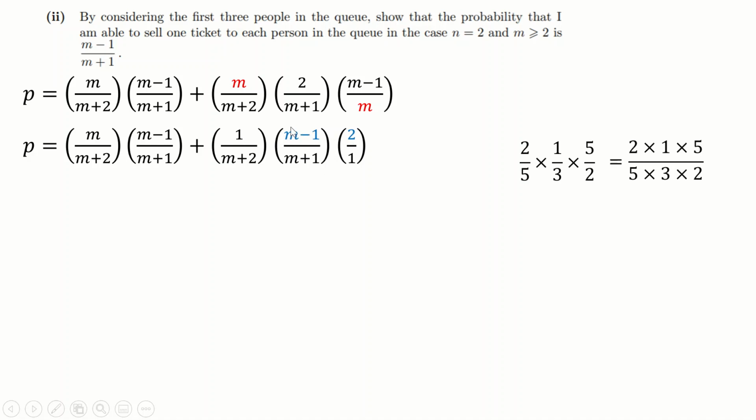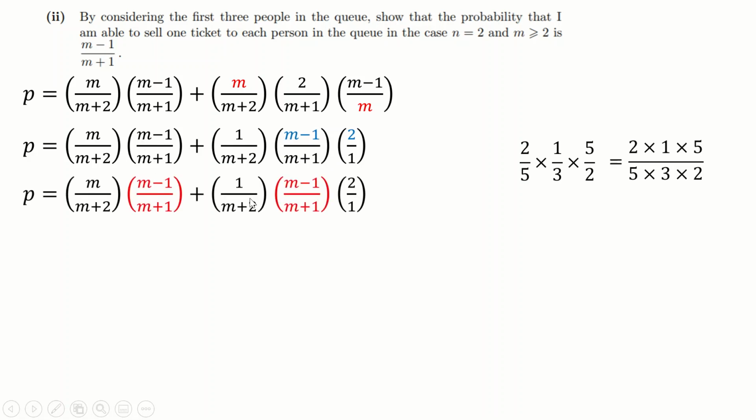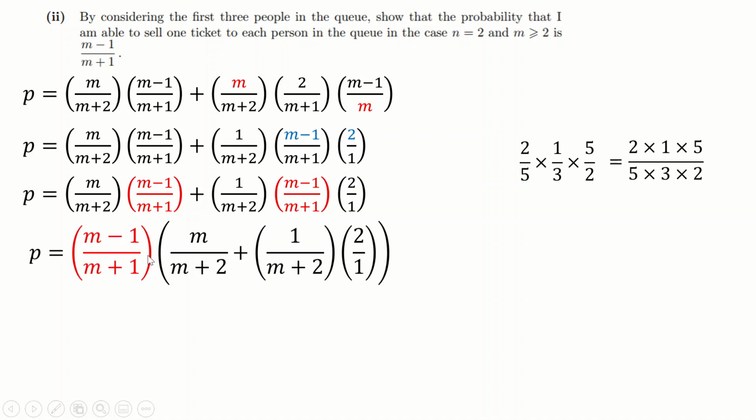And the reason I've done that is because now I can see, well, here and here, those 2 terms that I've highlighted red, those are the same. Which means I can actually factorize those out. Now, you're used to factorizing, but you haven't quite seen it like this. But what I'm saying is, here's my first term, here's my second term. If I factorize out that red term, I'm just leaving behind this and then leaving behind those 2. And if I expand this out, you can see that this is going to be the same, right?